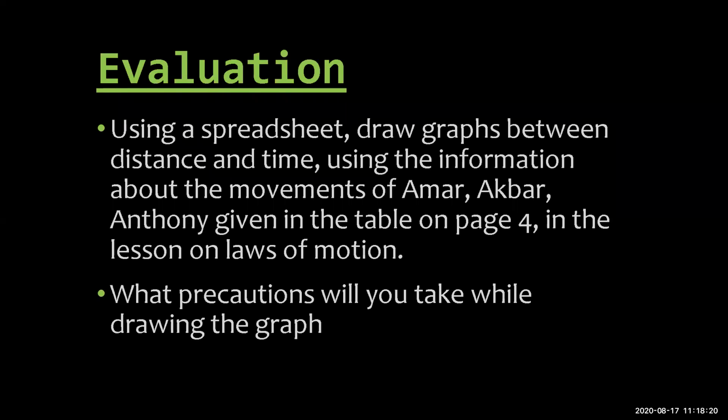You have to make a spreadsheet, like an Excel sheet, for this data. The data you can find on page number 4 of your textbook, from the lesson on laws of motion. Draw graphs between distance and time using a spreadsheet, using the information about the movements of Amar, Akbar, and Anthony given in the table on page number 4 in the lesson on laws of motion.